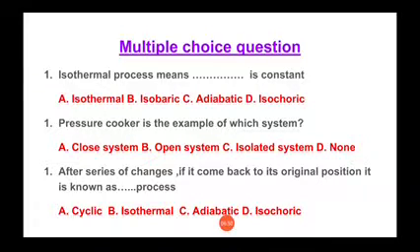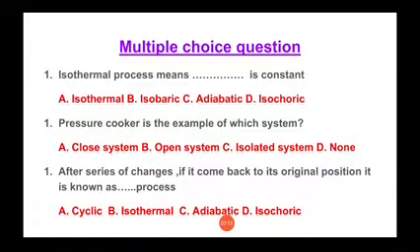We have seen in unit number 1 that we have studied a 10-mark question of Carnot cycle, in which the first definition is that if any substance after a series of changes comes back to its original position, then it is known as a cyclic process.